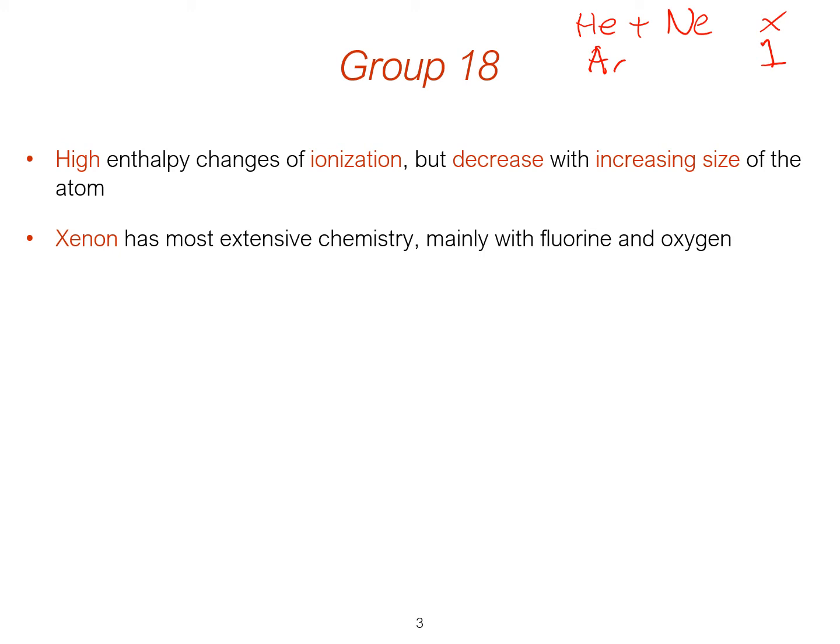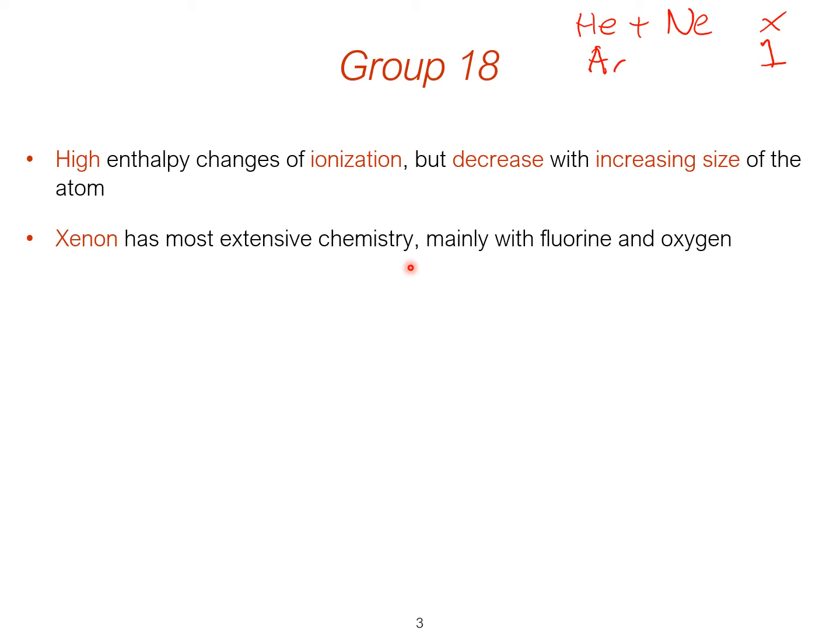Krypton has a few more, so I'm not going to put numbers on it now. Krypton has a few more as it goes down. It's got this lower ionization energy, and it can make quite a lot of fluorides. But xenon is the one we're going to really be focusing on because it has the most extensive chemistry. Because it's right near the bottom, it's got the lowest ionization energy of them all, so it can bond with more things, mainly fluorine and oxygen, and this is because these are the most electronegative.